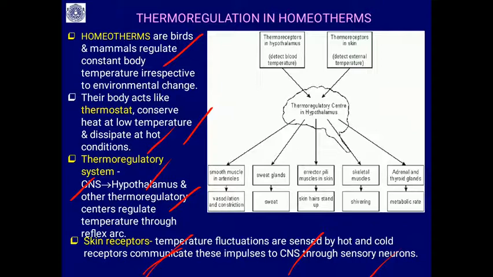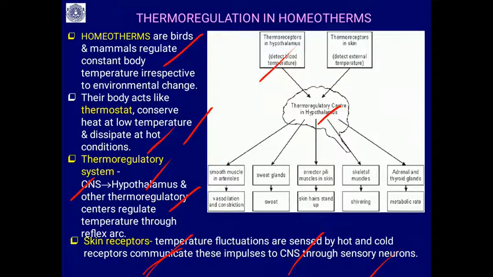So, the temperature outside the body will be sensed. This is what you will find in this flow chart. You can see the thermoreceptors, and the thermoregulatory center in the hypothalamus.